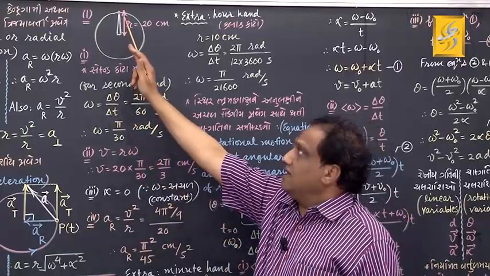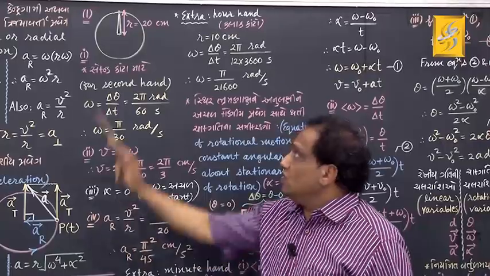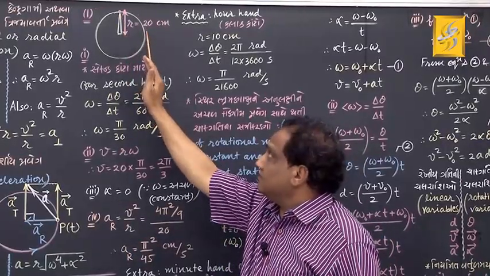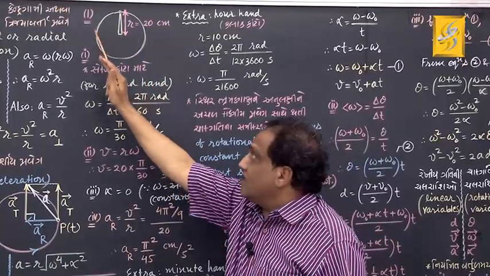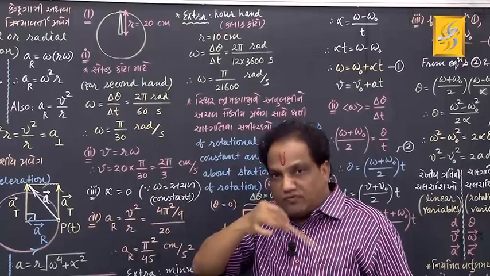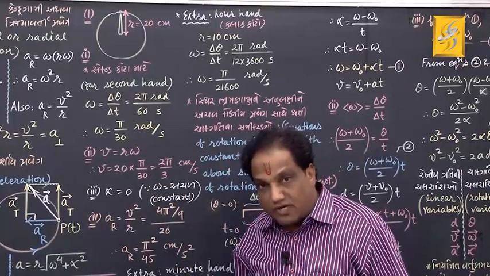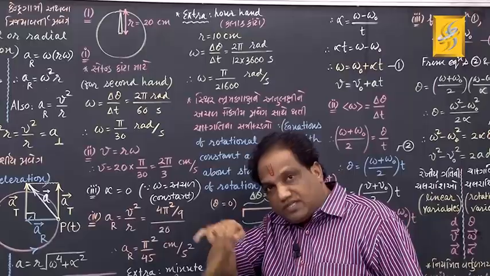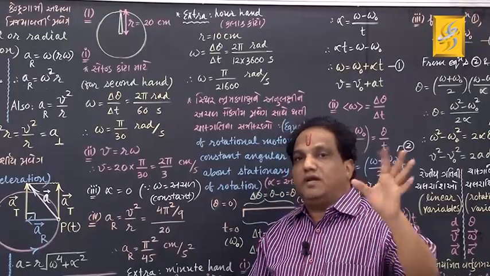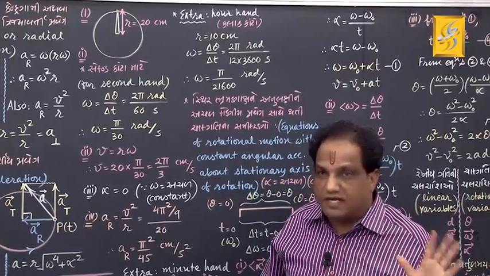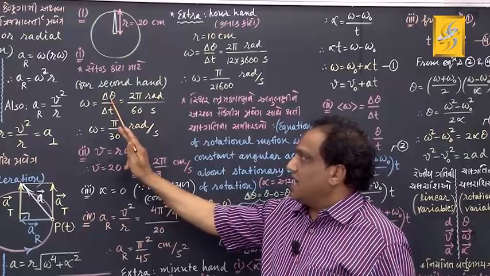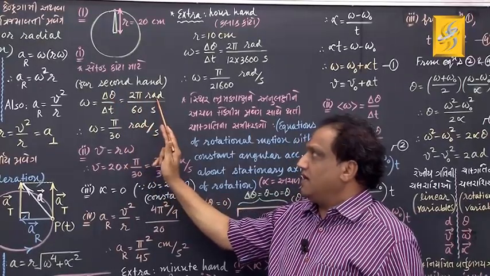Let me allow this second hand to finish one rotation, and as it finishes one rotation means what? 360 degree angular displacement. But 360 degree means 2 pi radian. So this delta theta at present I am taking 2 pi radian.